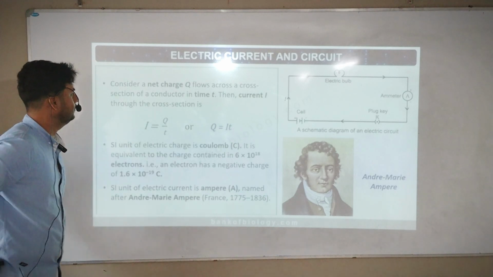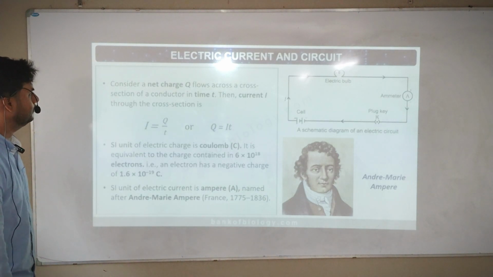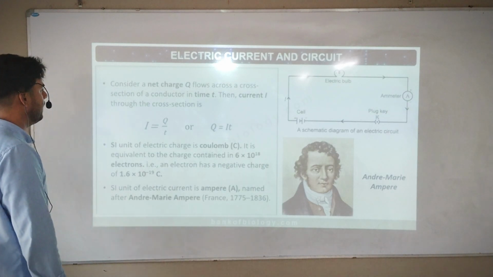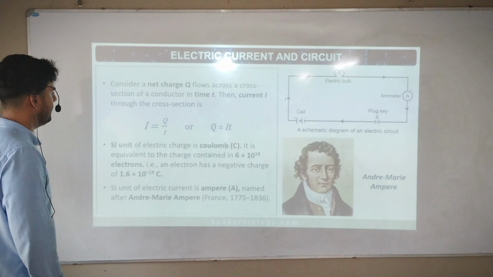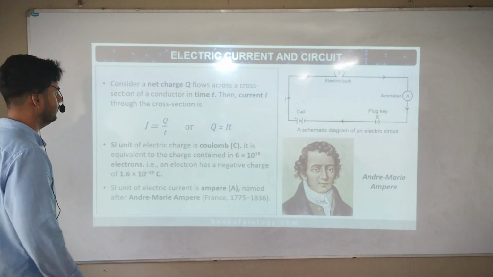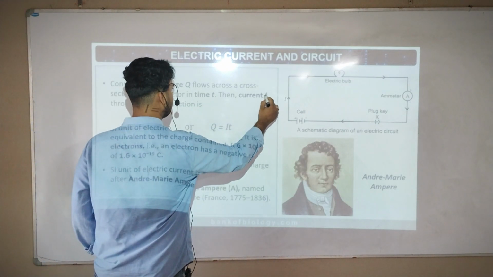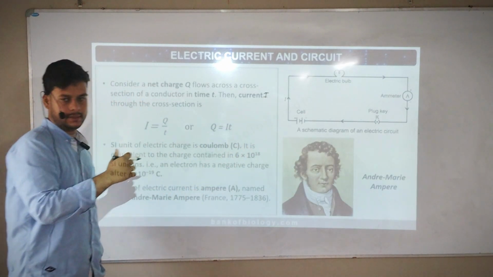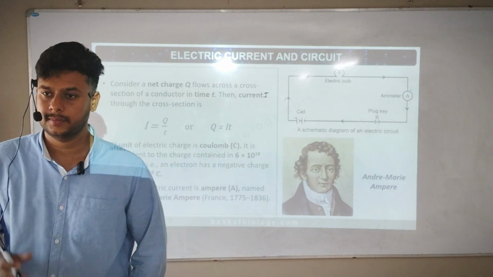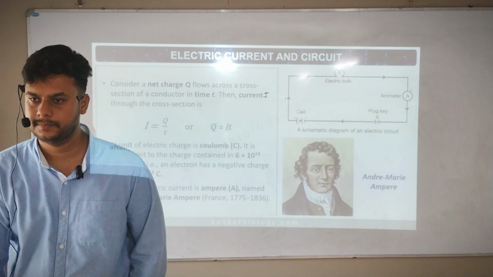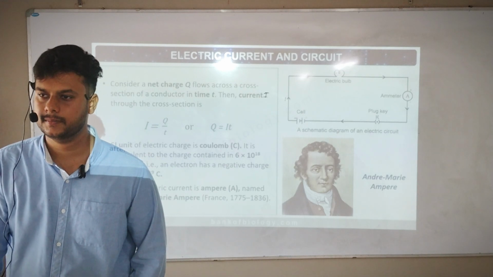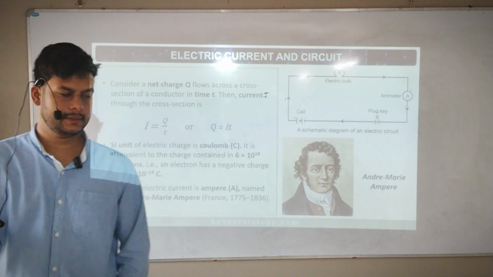Consider a net charge Q that flows across the cross section of a conductor in time t. When the current I through the cross section is I equals Q by t. See here, what is a cross section area? Cross section area means what? Any idea? Cross section area means here.